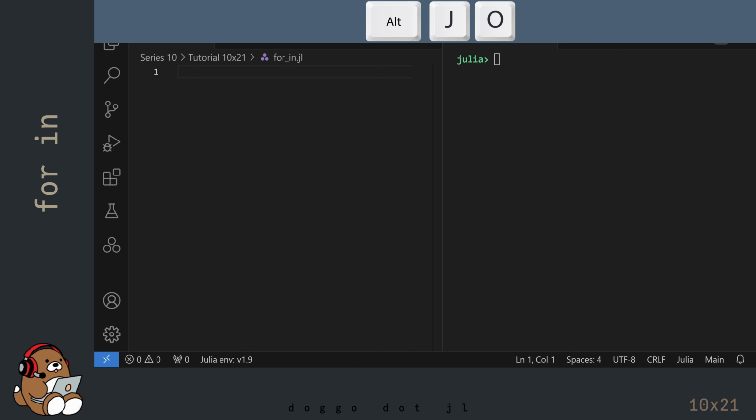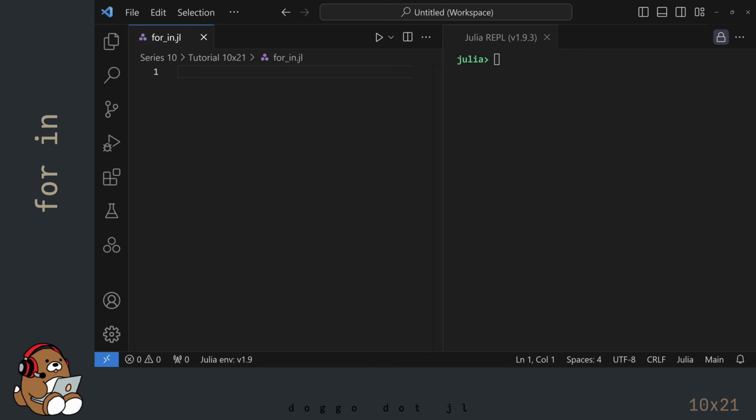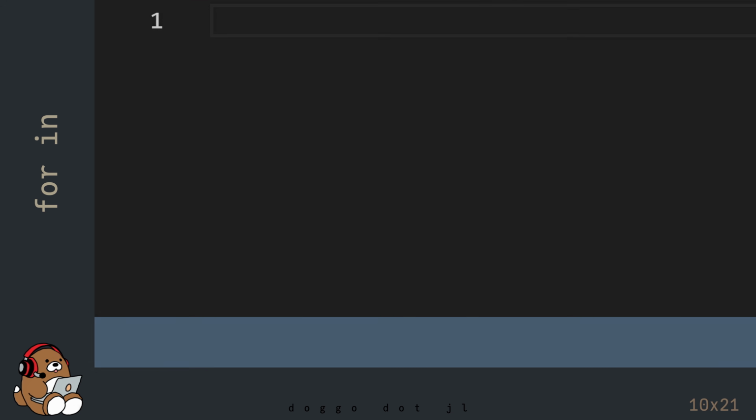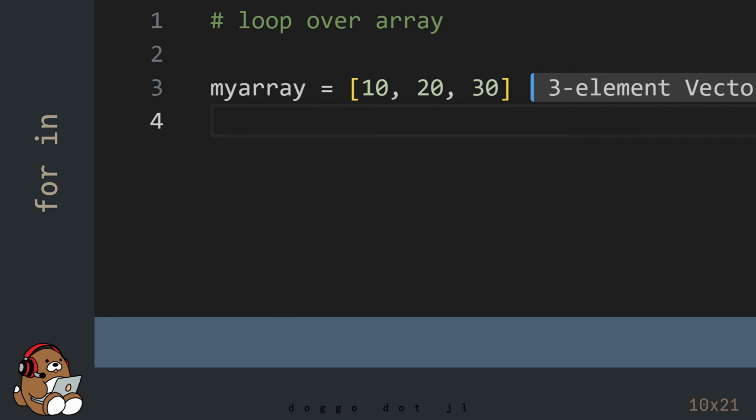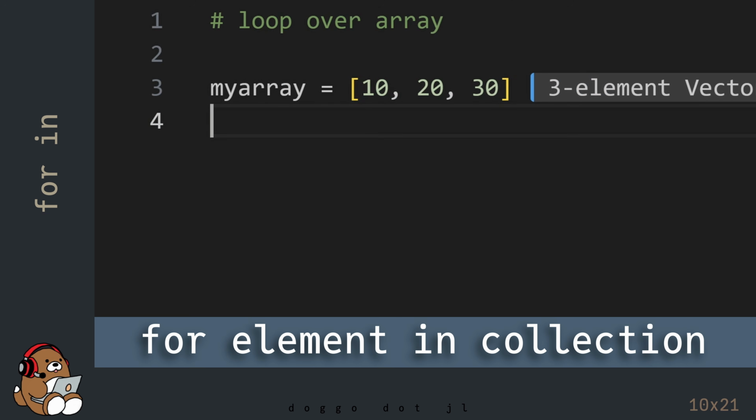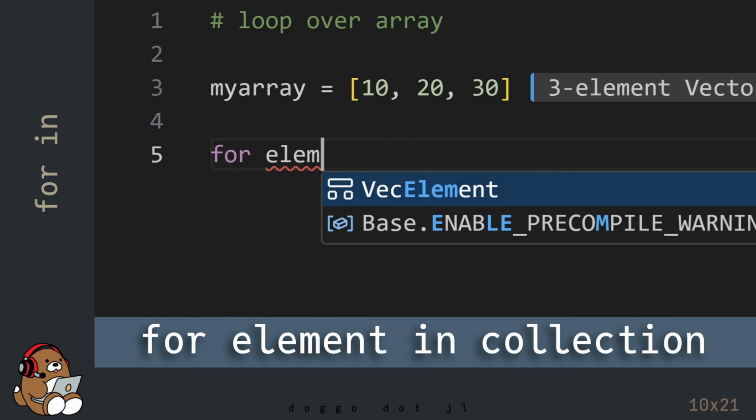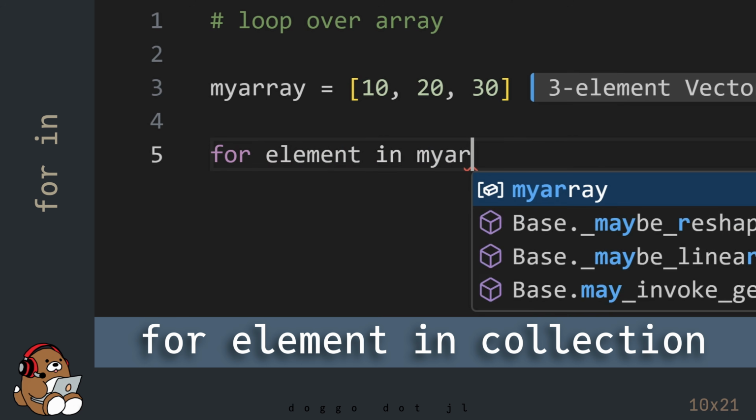I'm in VS Code and I've already created a new .jl file. I've also launched the Julia REPL by using Alt-J, then Alt-O. In addition, I've docked my REPL window next to my editor. Let's start by setting up a small array to use as an example. To loop over the elements in this array, you can use a for loop.